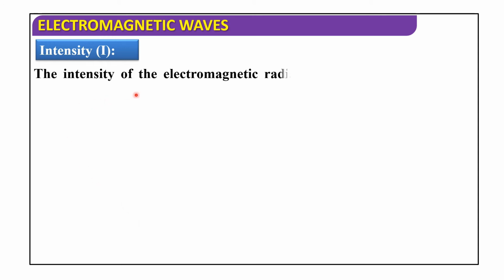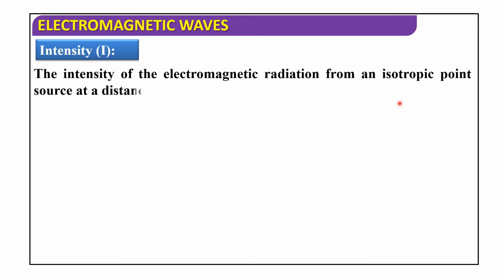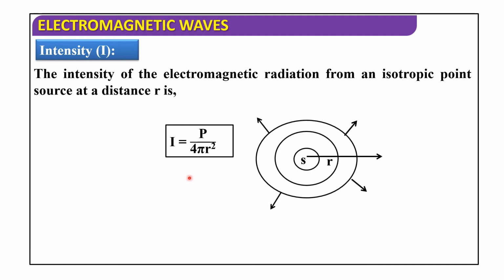Next, the intensity of the electromagnetic radiation from an isotropic point source at a distance R is I equal to P by 4 pi R square, where P is the power of the source.